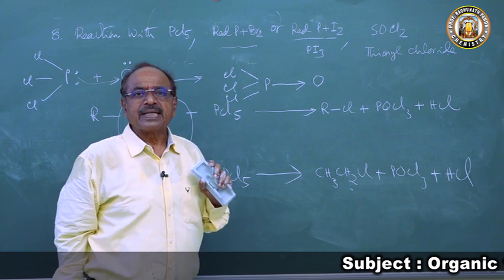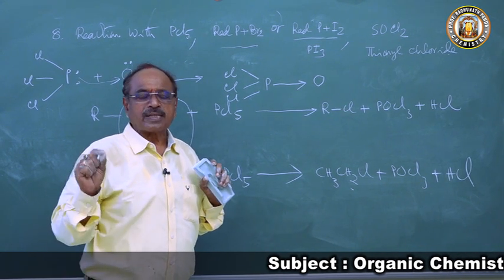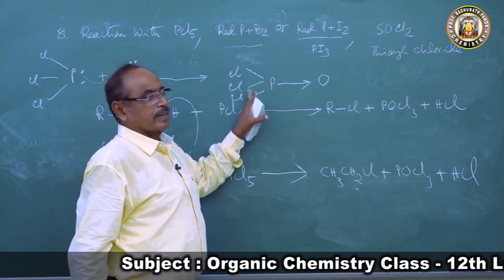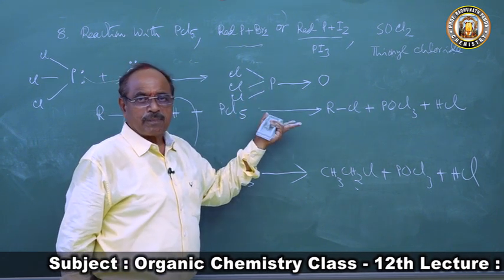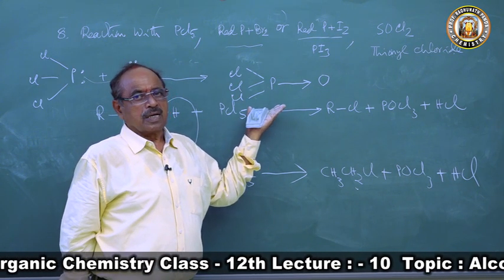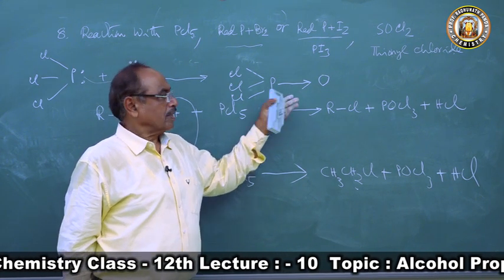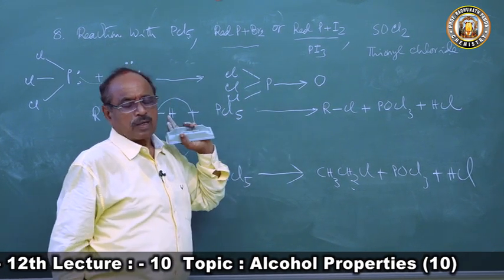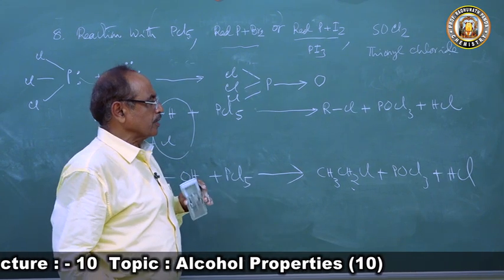A question may come in an entrance exam: the number of covalent bonds present in POCl3 are? So here 3 covalent bonds. The total number of bonds present in POCl3 are 4 bonds. So this is the way, 1 coordinate covalent bond and the other 3 are covalent bonds. So this is the reaction with PCl5.